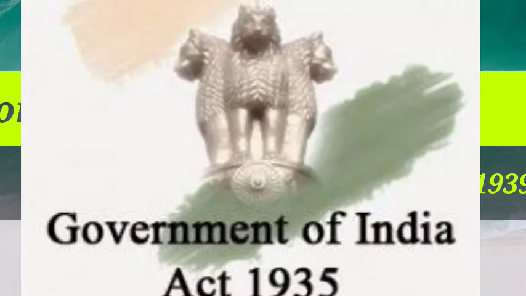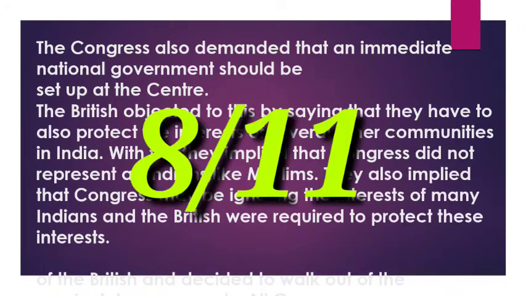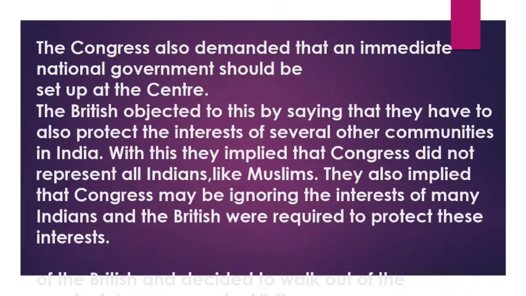The British conducted elections in India in 1937 according to the 1935 Government of India Act. At the time, the Congress party got a comprehensive victory. They got 8 seats out of 11. Even so, in 1939 all the Congress prime ministers resigned from their posts. What happened? Why did they resign?